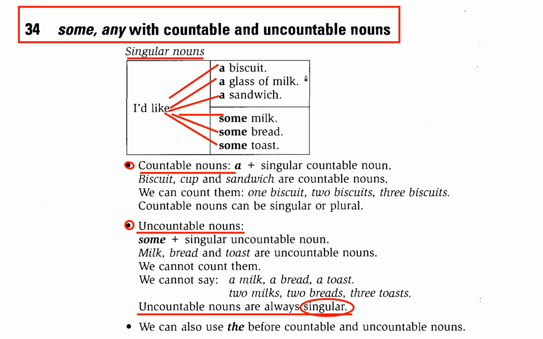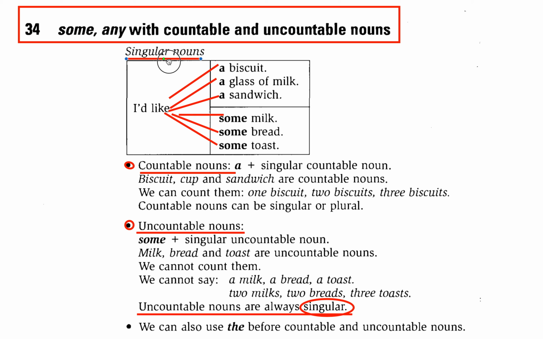Today I'm going to teach you about some and any with countable and uncountable nouns. So what does it mean, some and any with countable and uncountable nouns? In this lesson, I'm going to teach you how to use countable and uncountable nouns. Let's start with singular nouns.